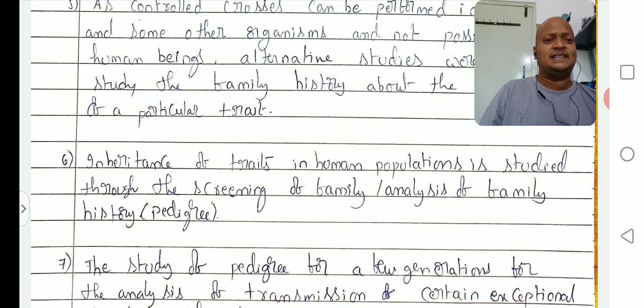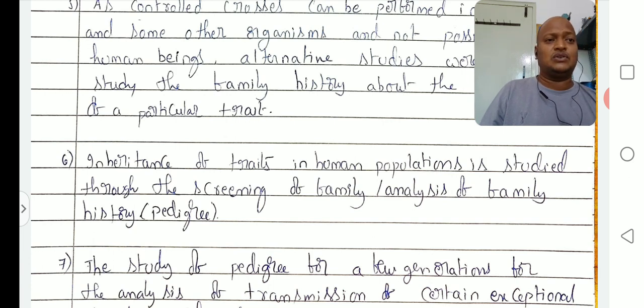By studying family history, what types of traits are inherited from one generation to another generation, that is called pedigree analysis.